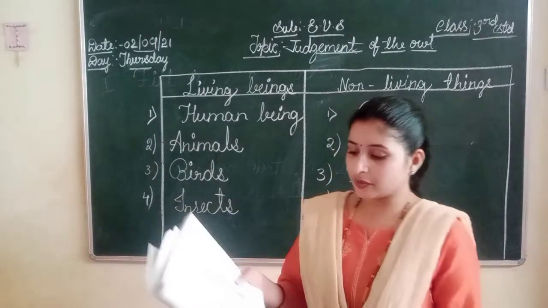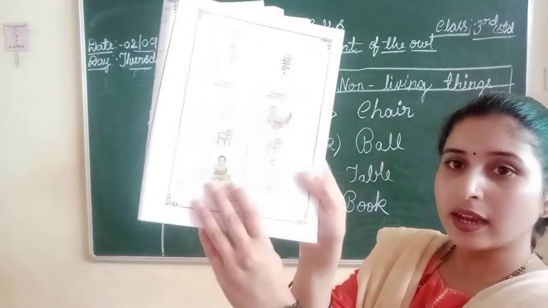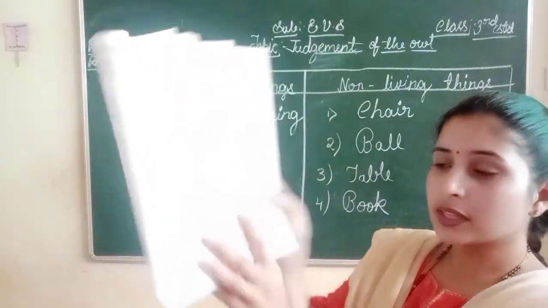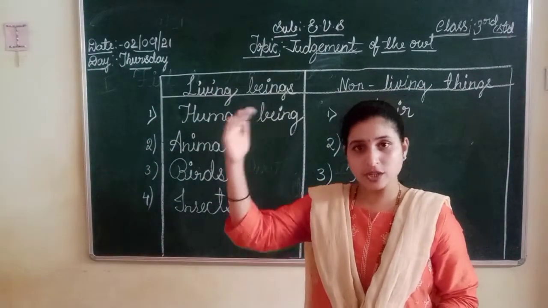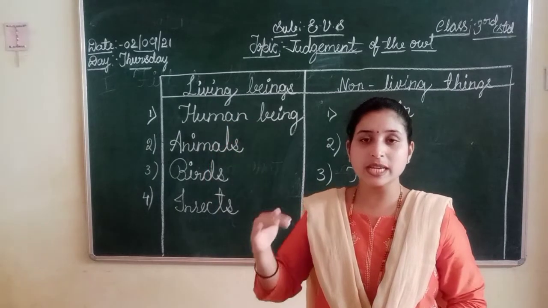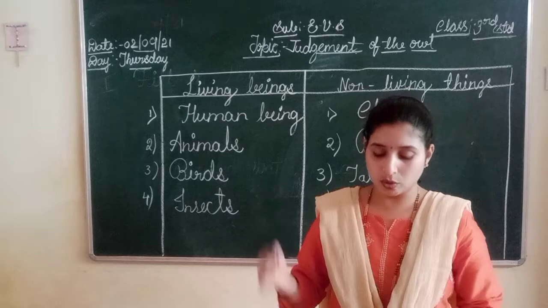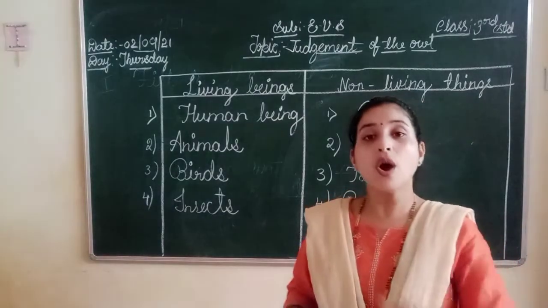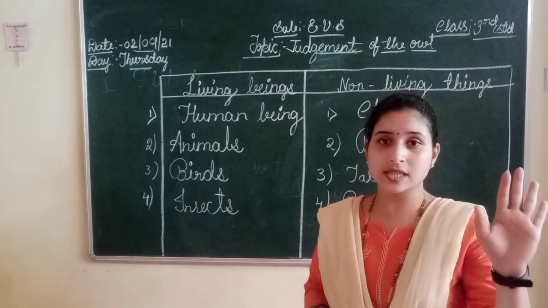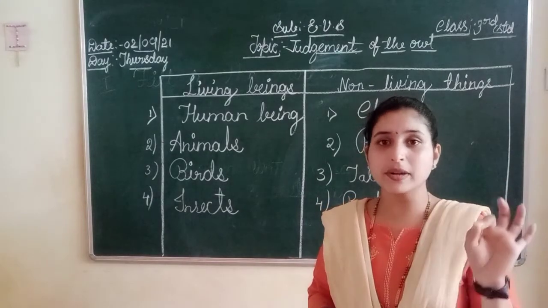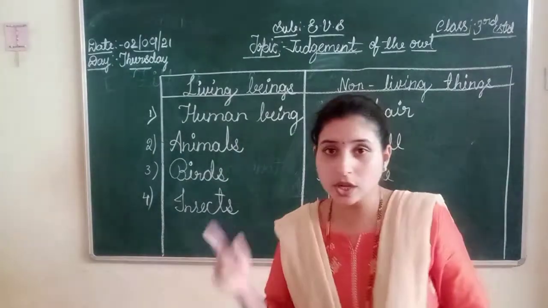Okay. In the fifth picture, we can observe there is one baby. In the next picture, there is one girl. Yes, babies can grow. Right? Yes, human beings can grow. So, what can we understand? All living things, not only human beings, not only birds, animals, insects, all living things can grow.